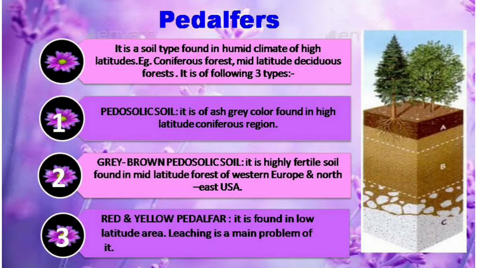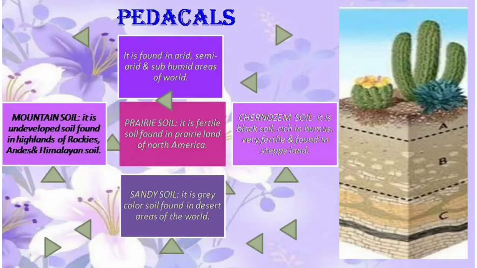Then second main category of soil is pedocals. They are basically found in three areas: arid, semi-arid and subhumid. Now these areas mean, arid regions receive little rainfall, that is less than 10 inches of rain per year. Semi-arid regions receive 10 to 20 inches of rain per year. And subhumid means slightly humid or moist.